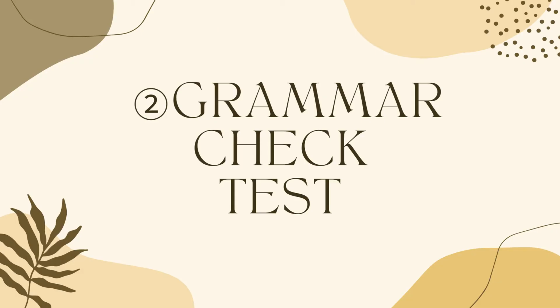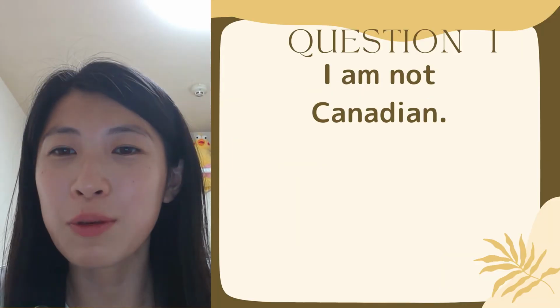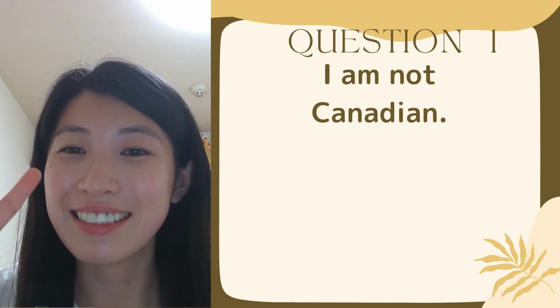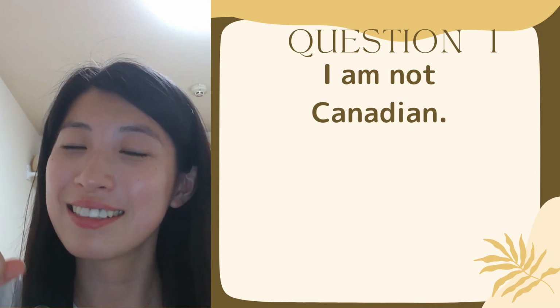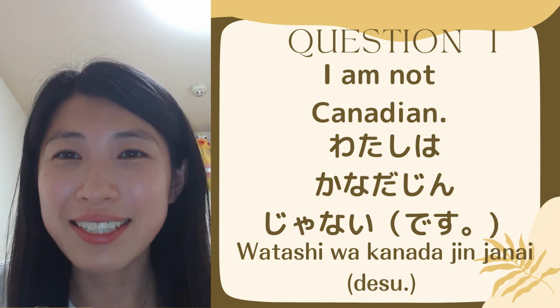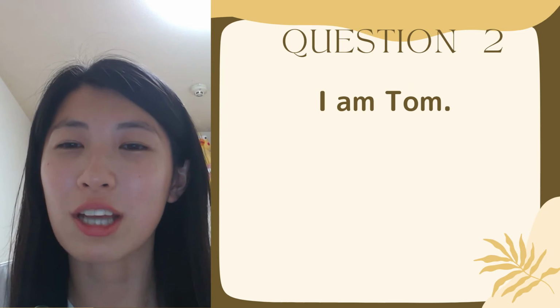So, well done! Let's see whether you understood today's grammar or not. I give you 4 English sentences, so I want you to translate those sentences into Japanese. Question 1. I am not Canadian. I give you 5 seconds to translate it. The answer is 私はカナダ人じゃないです。